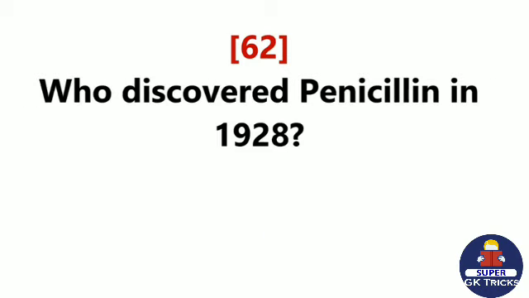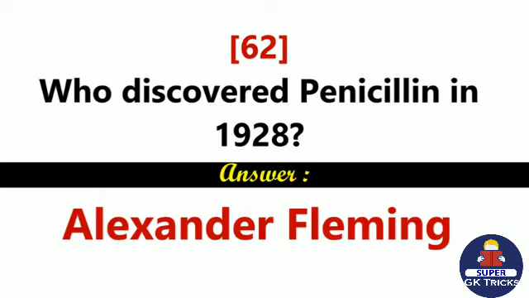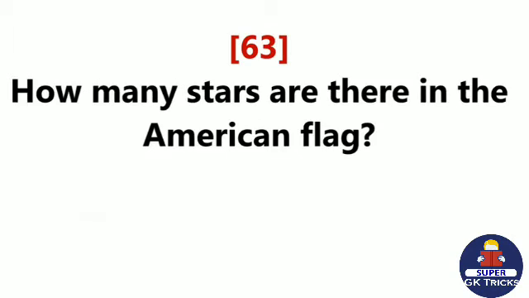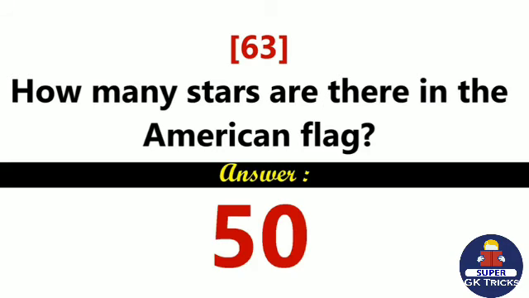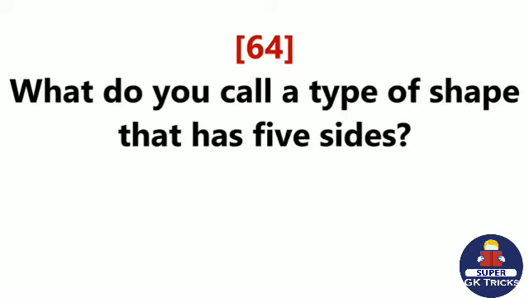Who discovered penicillin in 1928? Alexander Fleming. How many stars are there in the American flag? 50. What do you call a type of shape that has five sides?